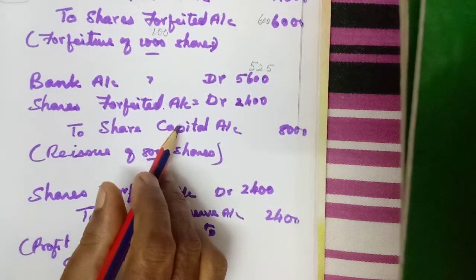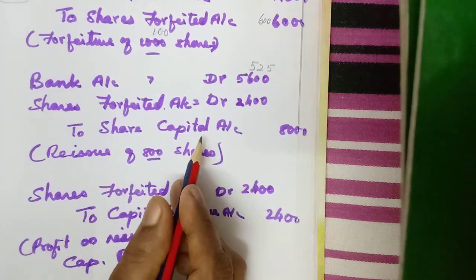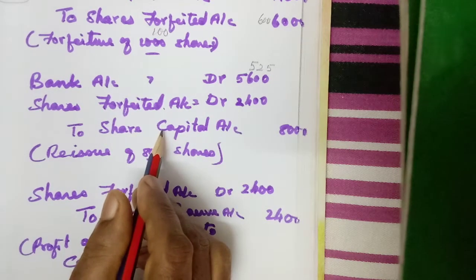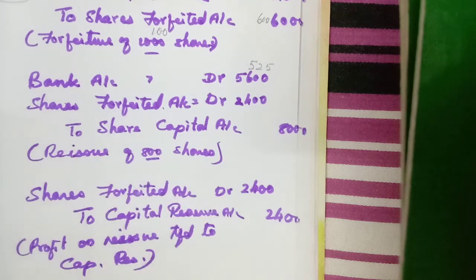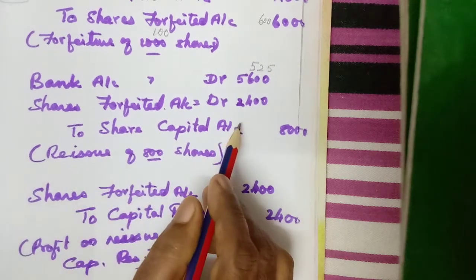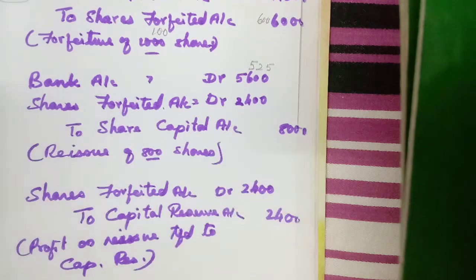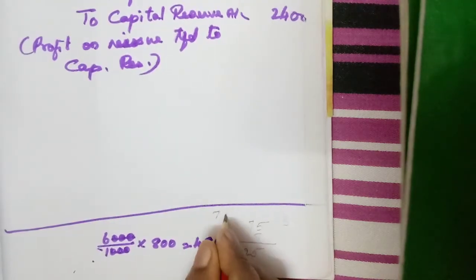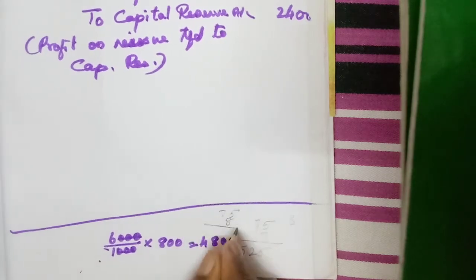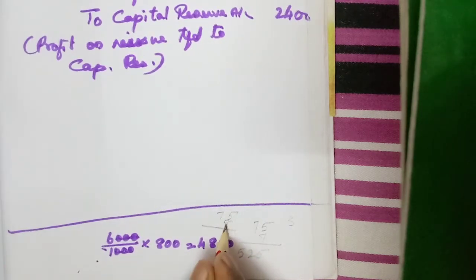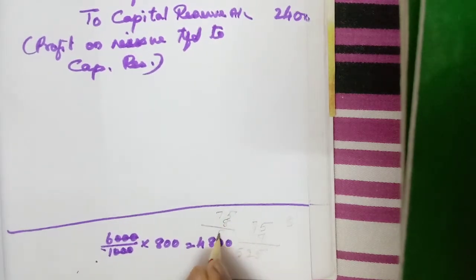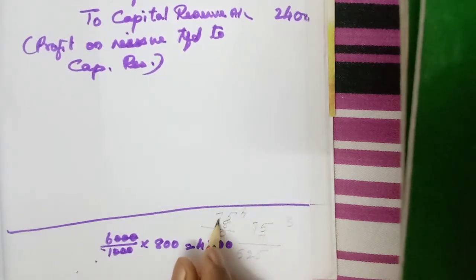Then shares forfeited. Then share capital, how much we have to write? You see, for 75 shares into paid up 8. So 75 into 8 share capital. 8 5s are 40, balance 4. 8 7s are 56, plus 4, 60.